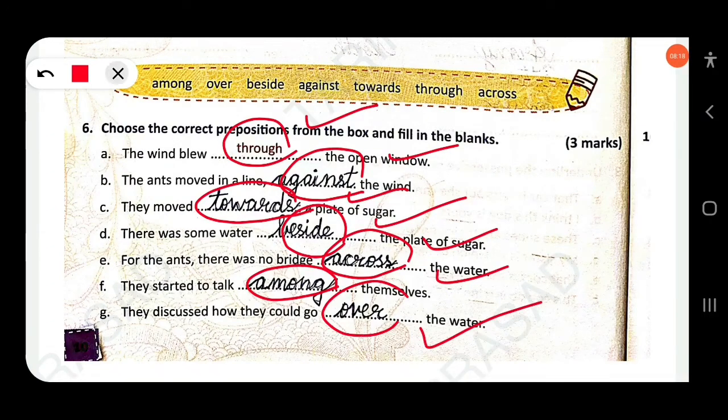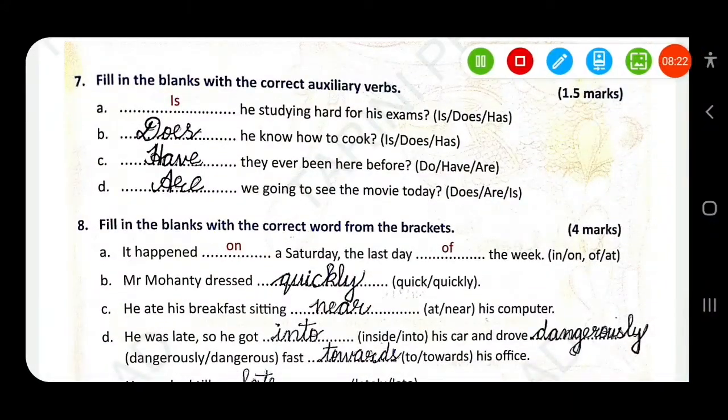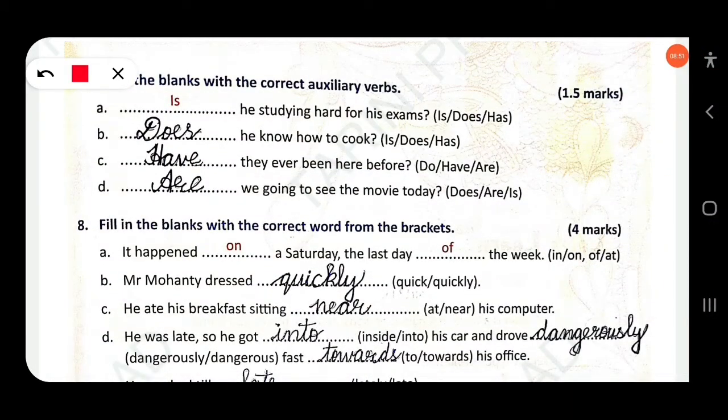Clear? Then next, fill in the blanks with the correct auxiliary verb. Dash is studying hard for his exams. So, is. Does he know how to cook? Does he know? Have they ever been here before? Have they ever been? Are we going to see the movie today? Okay. Are we?